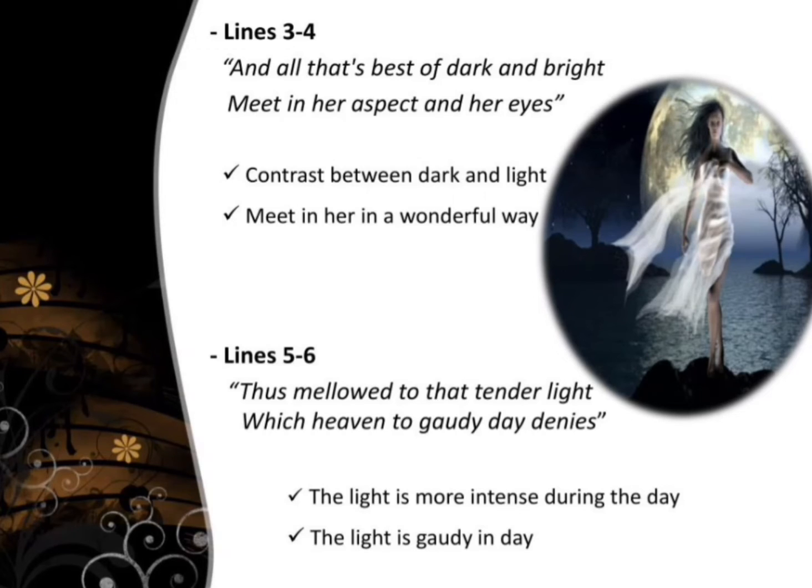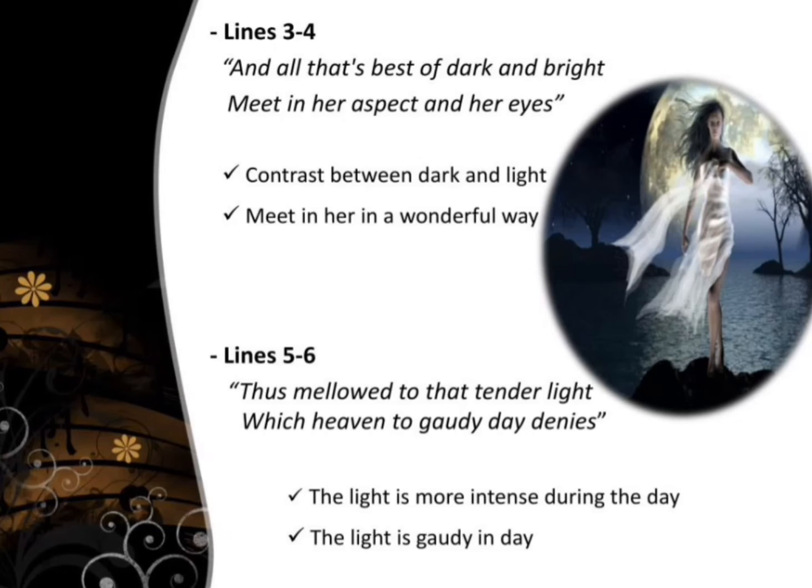If this seems weird to you, think of a really beautiful person who has dark eyes that always seem to sparkle, or someone whose eye color contrasts with his or her hair color in an attractive way. That's what Byron's talking about: the contrast that creates beauty and harmony.